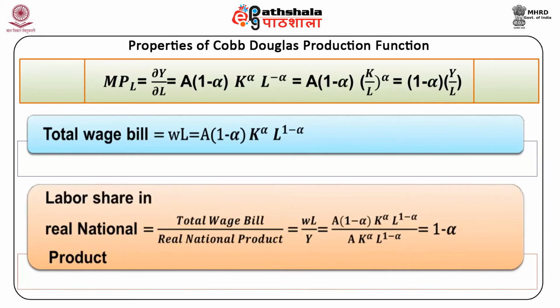The labor share in real national product is the total wage bill upon real national product, which is equal to WL upon Y, equal to A(1-α)K^α L^(1-α) upon A K^α L^(1-α), which is equal to 1-α. In the same way, the capital income share remains constant at α.